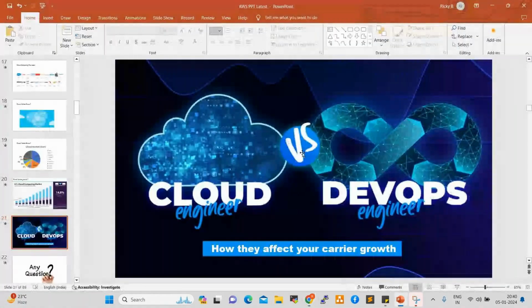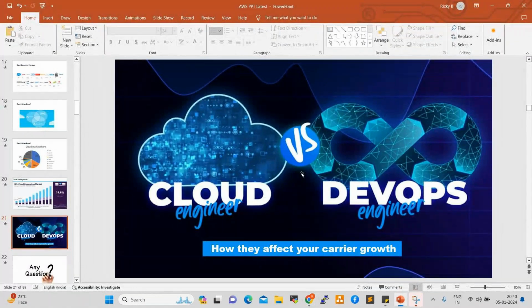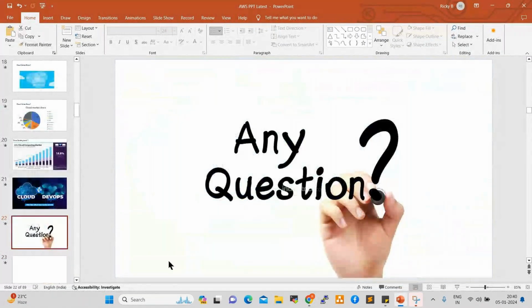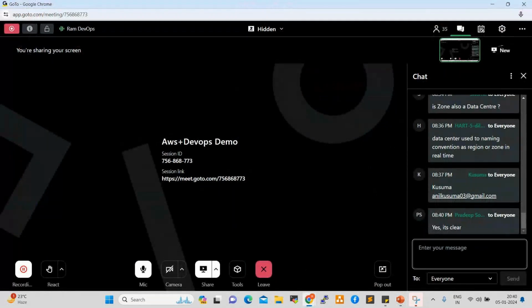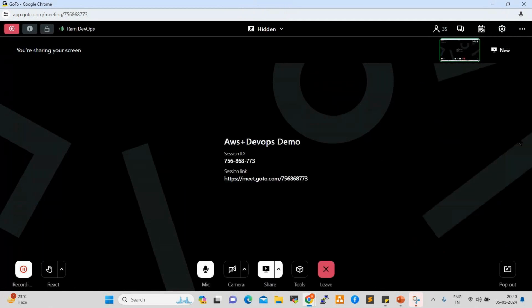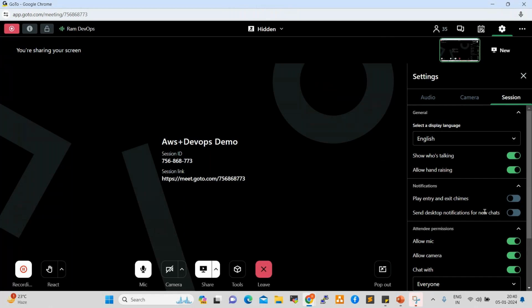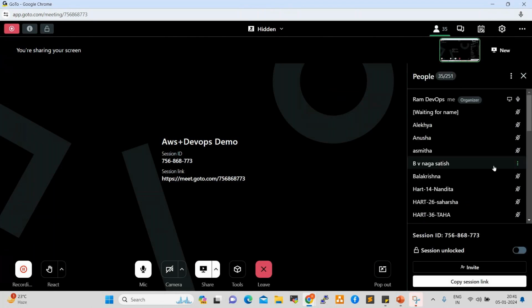Fine. So this is the introduction of cloud. Anyone having any questions, you can ask me. I give you 5 minutes time. After that, we'll jump into the AWS console and see how to create an AWS account, how we can connect to the AWS account, and also how we can check the resources. We'll see that in the coming 15 minutes. Any questions, anyone so far? If you have any questions, you can ask me now.